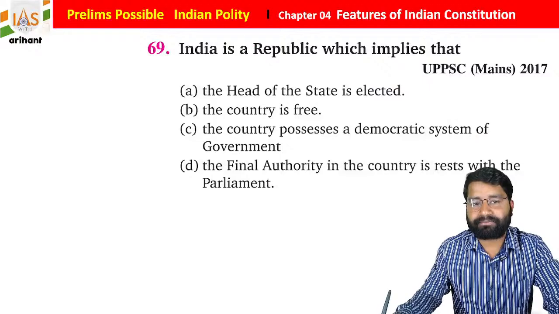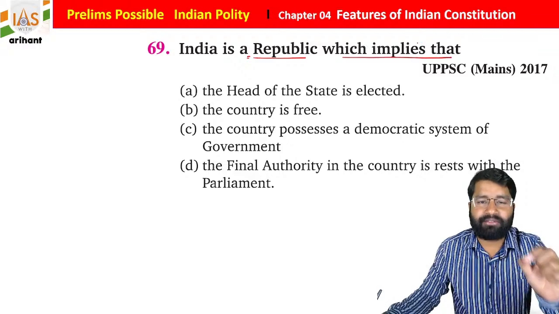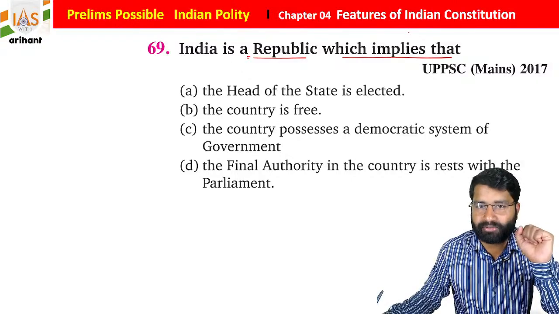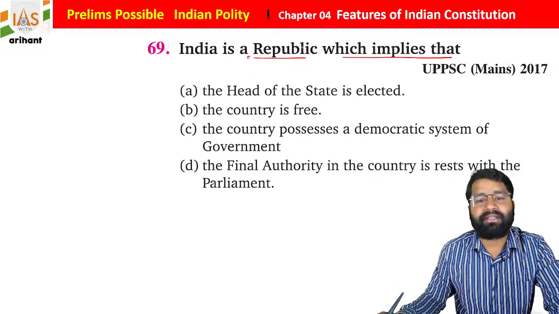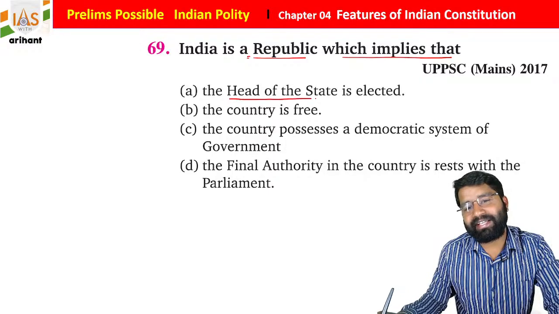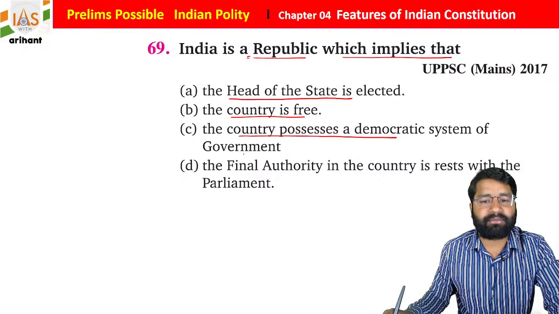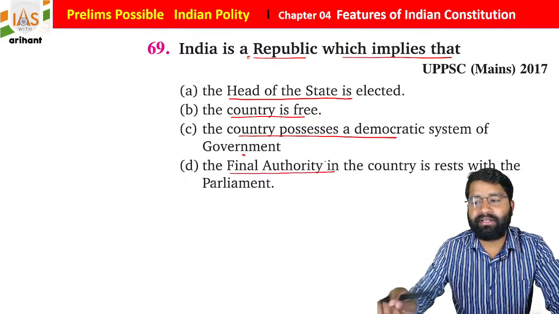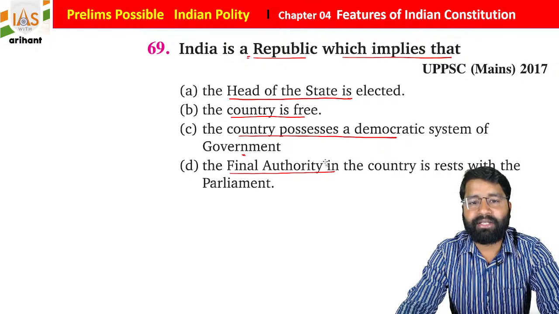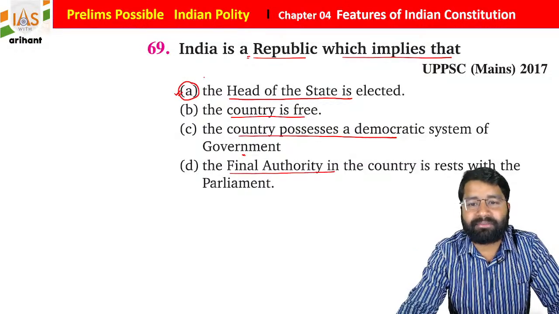Now we are moving further. India is a republic, which implies that... as you know, students, in our preamble we use a few terms, and republic is one of them. India is a republic country because, as you know, the head of the nation is elected. You need to read the options. The head of the state is elected; the country is free; the country possesses a democratic system of government; final authority in the country rests with the parliament, students. So what is the right answer? As you know, republic means the head of the nation must be elected.